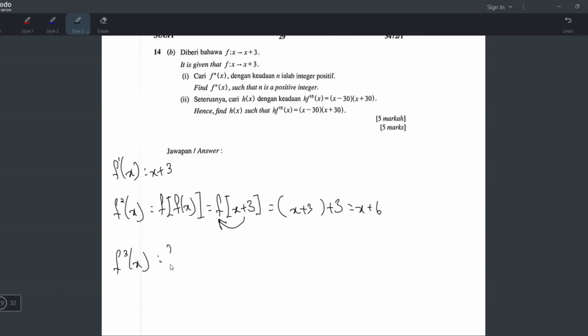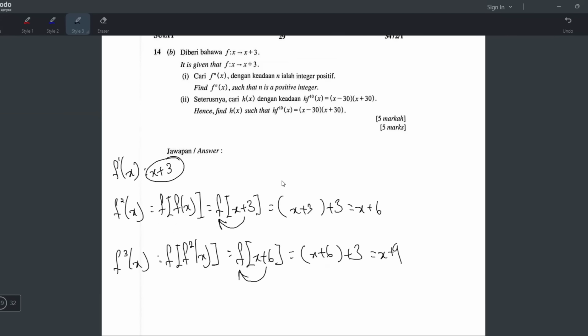Now for f power 3, it's actually f of f power 2 of x like that. And the f power 2 I already did just now is x plus 6. And then the x plus 6 has to be substituted into the x of f(x). So f(x) is x plus 3, but the x has to be replaced with x plus 6. So you get x plus 9.